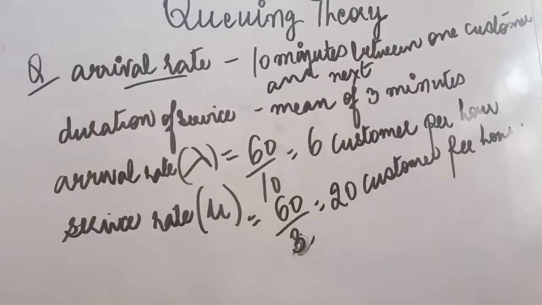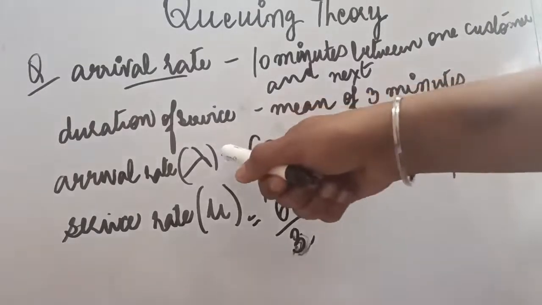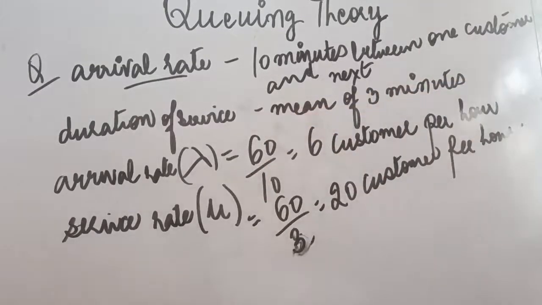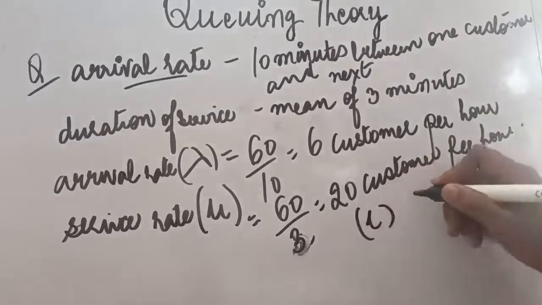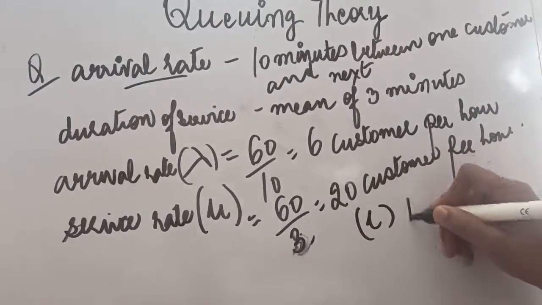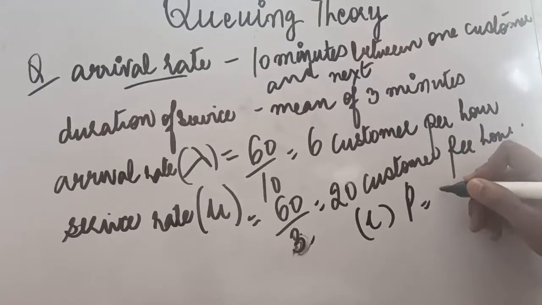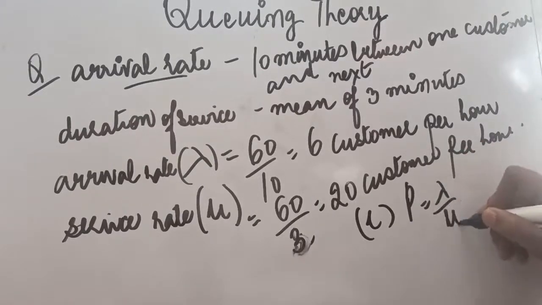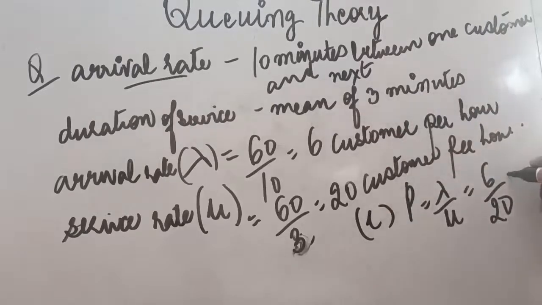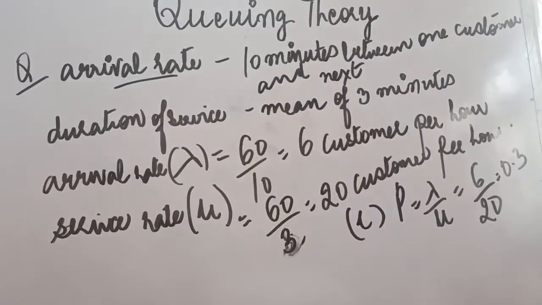So this is what we have to calculate initially in every question. What is the arrival rate and what is the service rate? Now whatever has been asked, accordingly we can apply the formulas. In this question the first point asked is, what is the traffic intensity? So we know that is the utilization rate, small rho. So the formula is lambda upon mu, that is 6 upon 20. So our utilization rate or traffic intensity is 0.3.